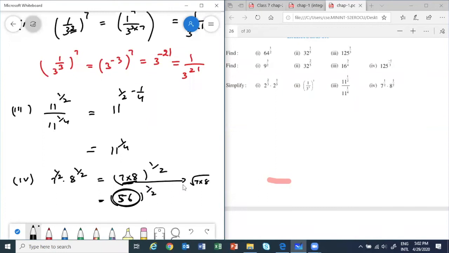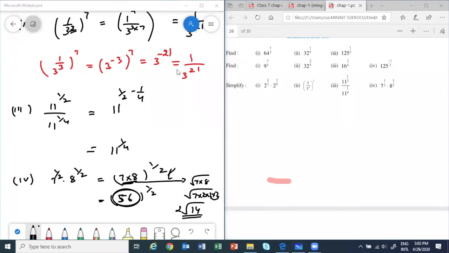We can do that, but we can also stop here. If we had taken root of 7 into 8, I can further factorize it 2 into 2 into 2. Now only 2 square will give me 1, 2 will come out and 14 will remain inside. So I'll get either 2 root 14 or 56 power half, if we want to solve any further.